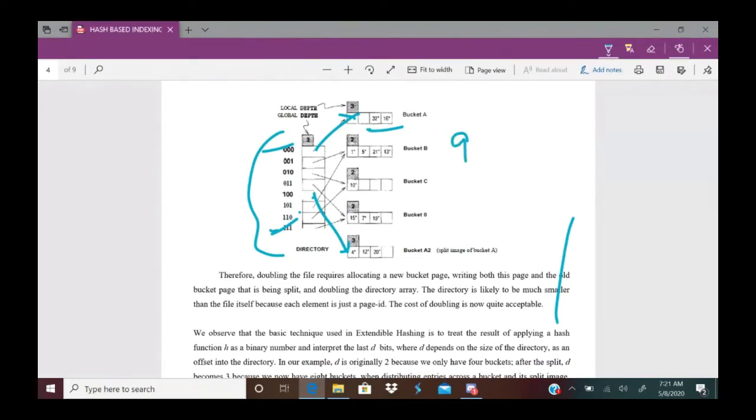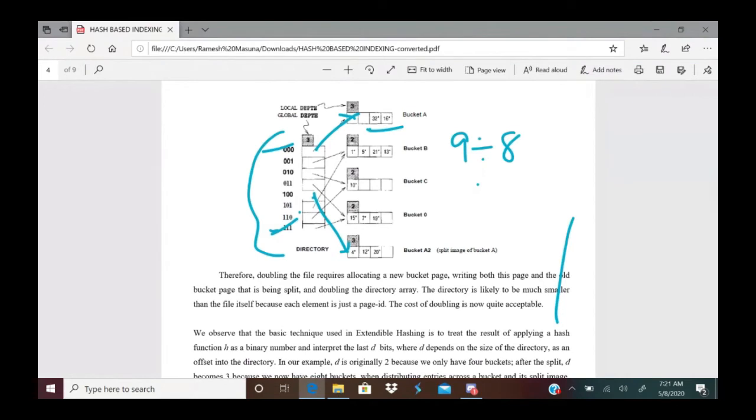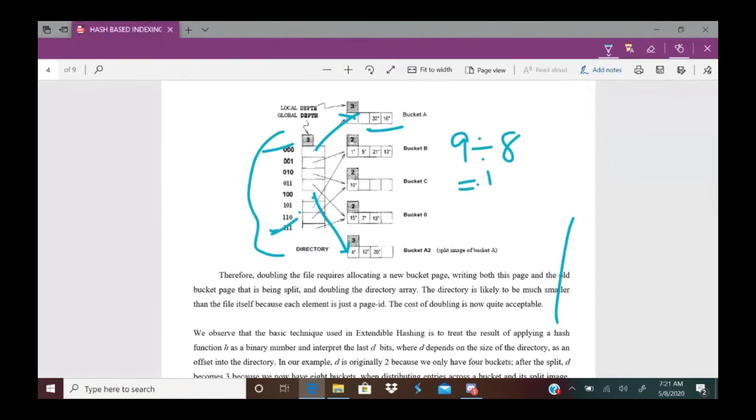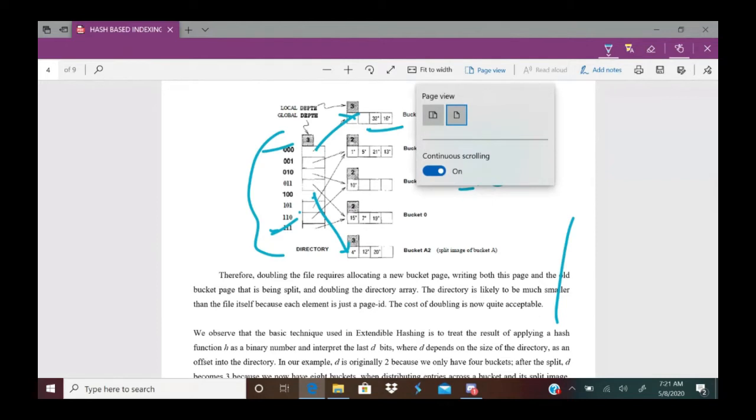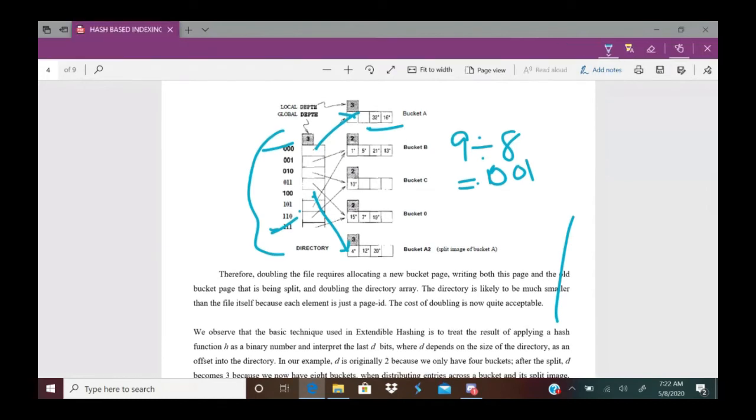What is the hash function now? Because the directory is doubled, now the hash function is 9 mod 8. 9 mod 8 will give you 1. 1 in binary is represented with 0, 0, 0, 1. 0, 0, 1 means 9 should come to this pointer. But this bucket B is already full. 1, 5, 21, 13. Already full. It requires splitting bucket B.